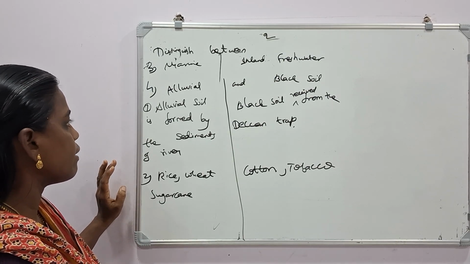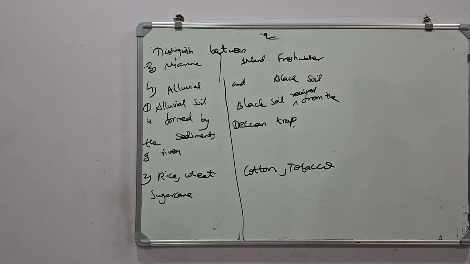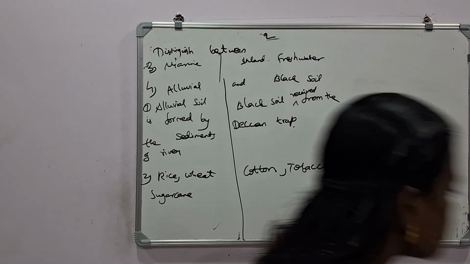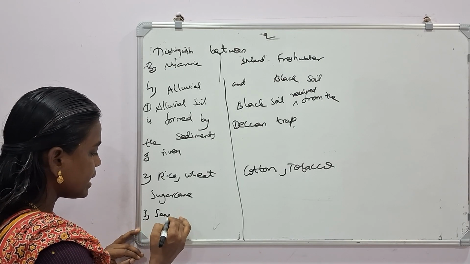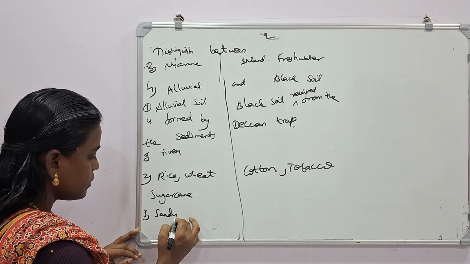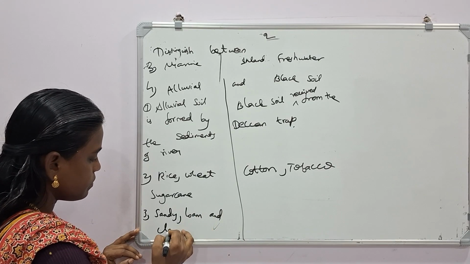2 points are enough. If you want one more point, that point will be: it is sandy, loam and clay in nature.